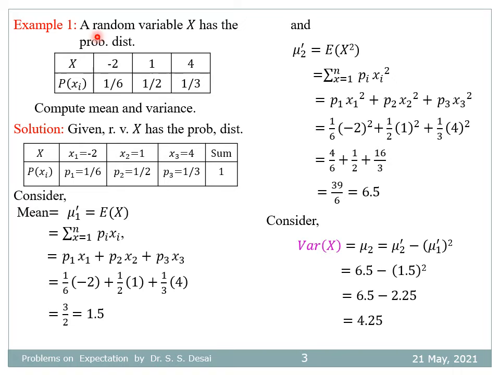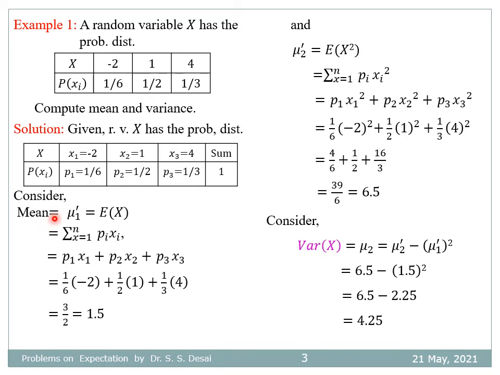Example number 1: a random variable x has the probability distribution. x takes 3 values -2, 1, 4 with probabilities 1/6, 1/2, 1/3 respectively. Compute mean and variance. Solution: given the random variable x has this probability distribution, x takes values x1 is equal to -2, p1 is equal to 1/6, x2 is equal to 1, p2 is equal to 1/2, x3 is equal to 4, p3 is equal to 1/3, such that the sum of these probabilities is 1.